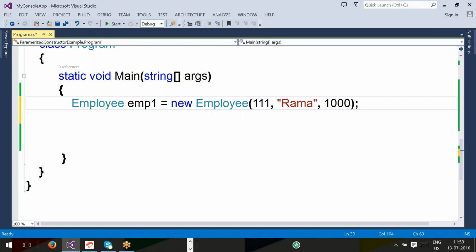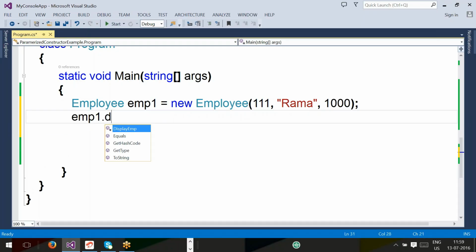Triple one, Rama, 1000. Next, emp1 dot display emp means the display emp method is executing on behalf of emp1. So these three values are for the first object.